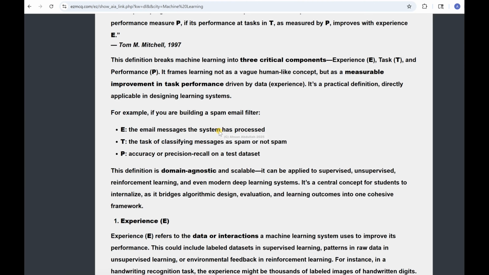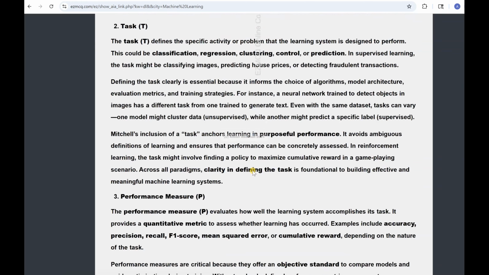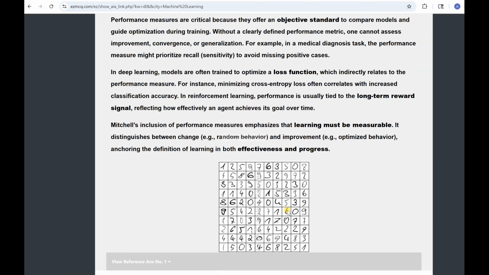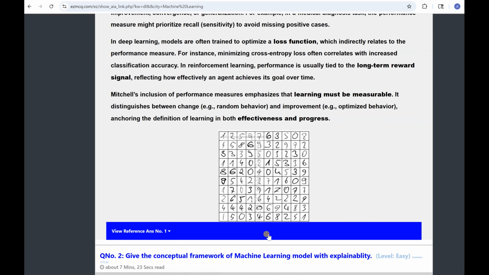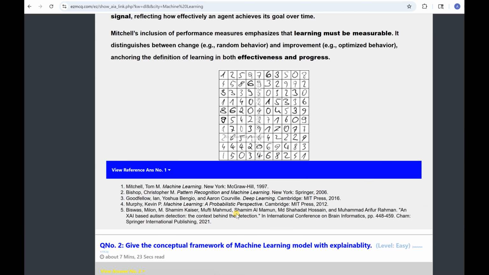And it could be email messages also, differentiating spam from ham. All right, so these are the digits, and of course these digits are annotated first to train the machine, and then unseen digits are presented. If you're interested, here are some more references. All right, so this was a definition of machine learning.